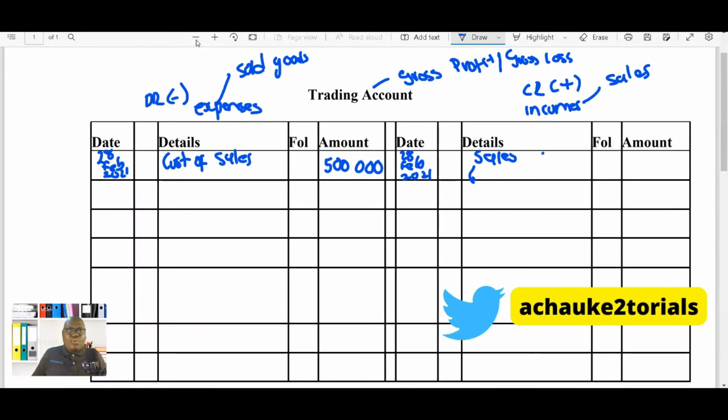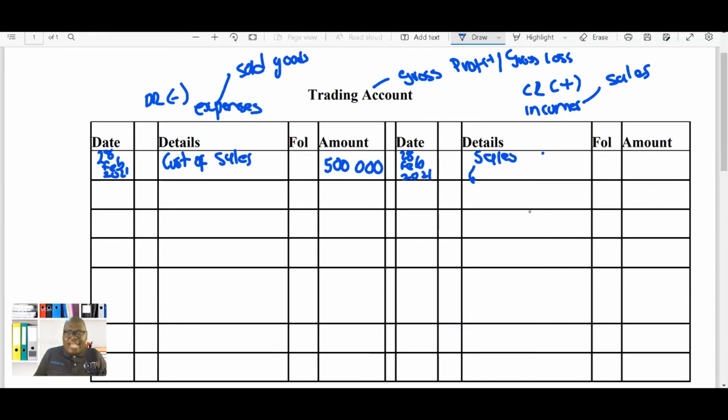So this means we're going to have sales of 800,000, subtracting 14,000, and the reason why we are subtracting 14,000 is because these goods were brought back to the business, they were not sold. So even our sales figure has got to show that our sales was adjusted. We need to show that there were some people who brought back goods, and that was taken into consideration. So if we say 800,000 minus 14,000, we will have our net sales.